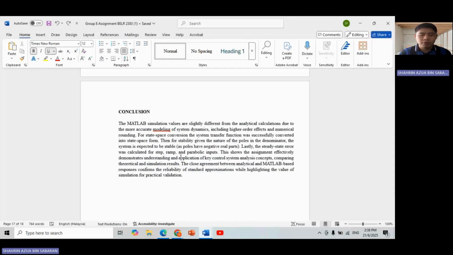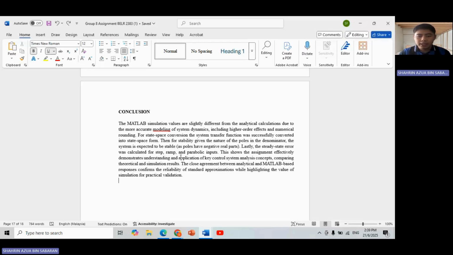All right. Lastly, for the conclusion, the MATLAB simulation values are slightly different from the analytical calculation due to more accurate modeling of system dynamics, including higher order effects and numerical rounding. For state space conversion, the system transfer function was successfully converted into state space form. Then, for stability, given the nature of the poles in the denominator, the system is expected to be stable as the poles have negative real parts.